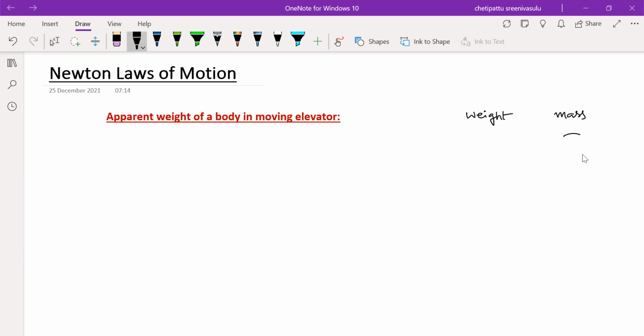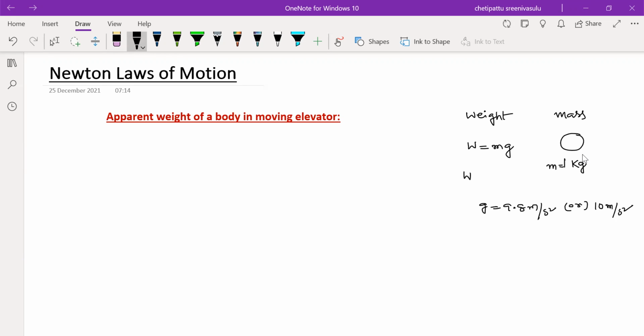Mass means you take this object and see how many kg it has. For example, this is 1 kg. Here mass is 1 kg. Now, what about weight? Weight equals mass times acceleration due to gravity. The value of g you can consider as 9.8 meter per second square generally. In some cases, for simplification, we take 10 meter per second square.